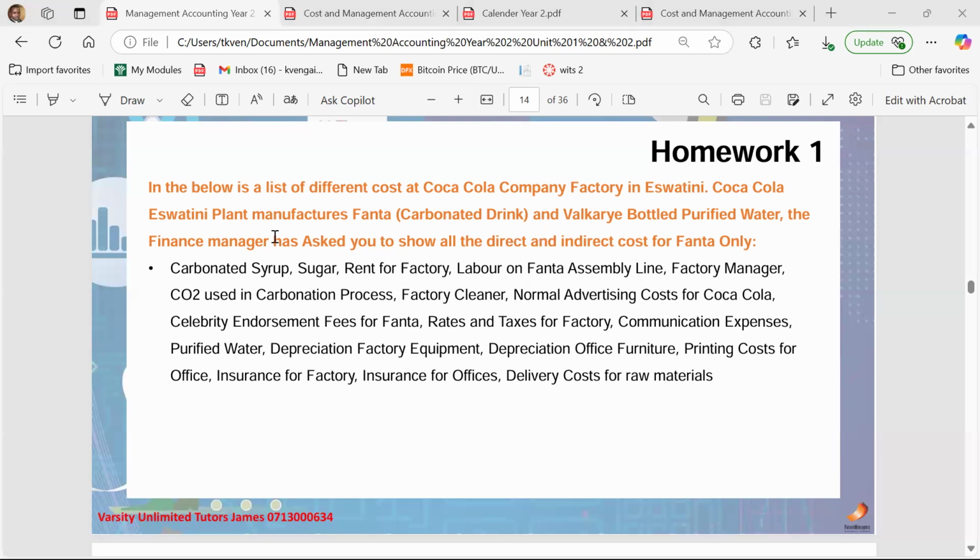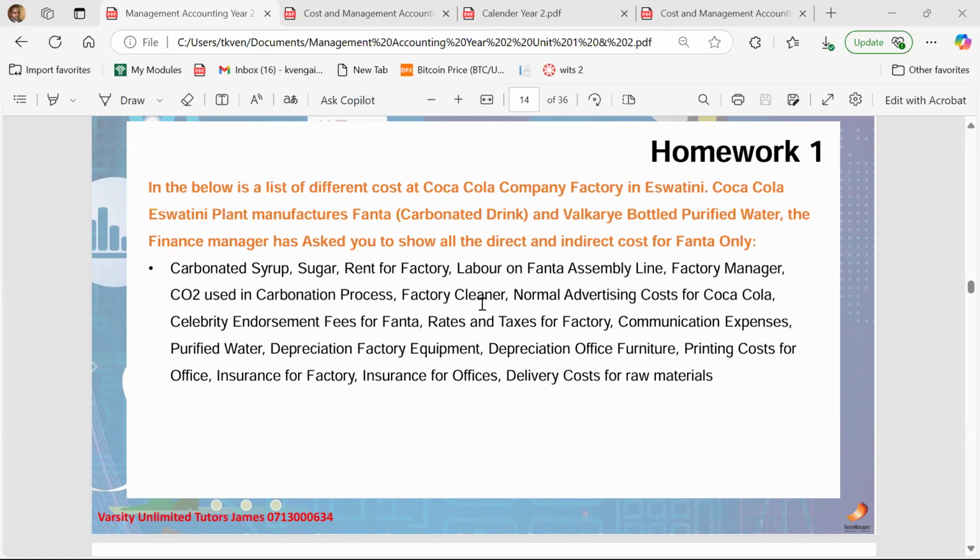For example, if we say the carbonated syrup that is used in the manufacturing of Fanta, is that a direct or an indirect cost? What do you guys think? Direct. Direct cost. That's very correct. What about the factory cleaner, the person who is cleaning in the factory? Do you think that's a direct cost or an indirect cost?